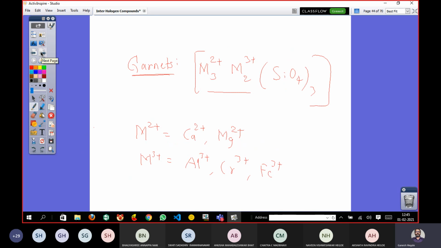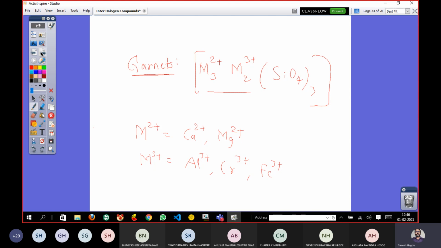I think the next example is garnets. If I don't tell you, you might have pronounced it as granites. Isn't it? It would bluff our mind, because we are familiar with granites.